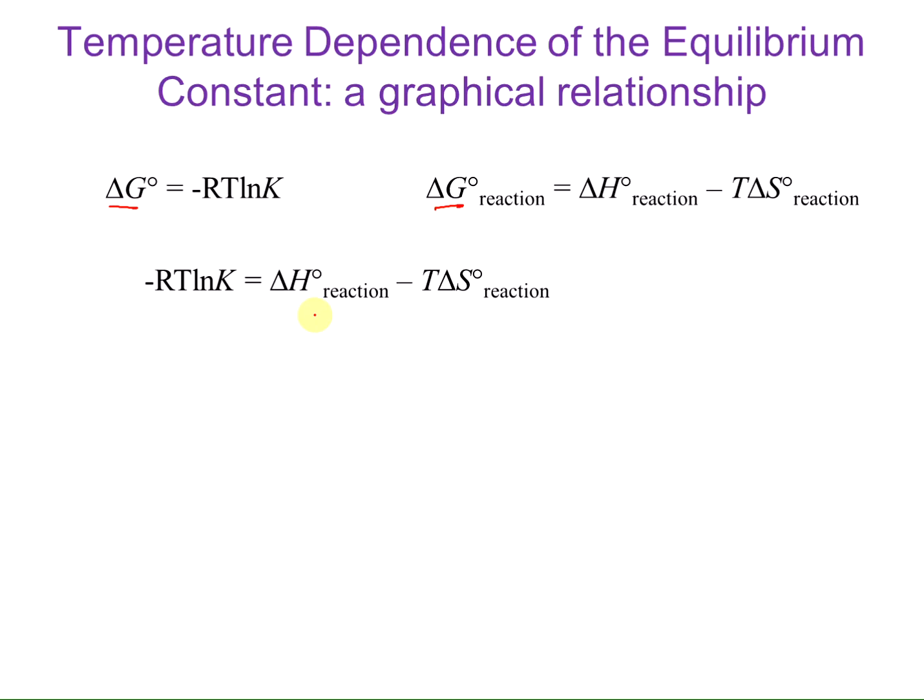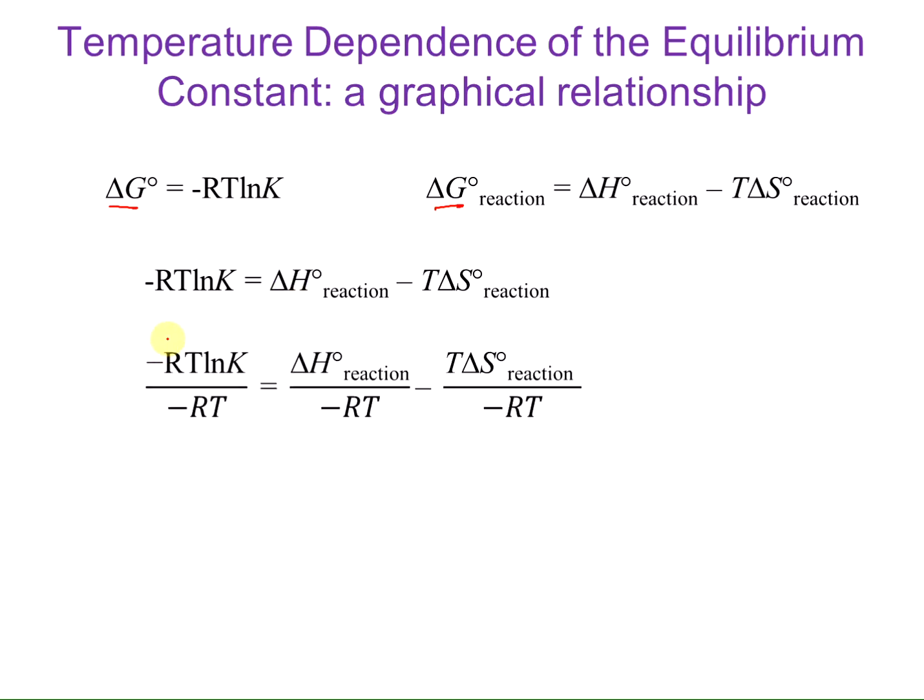Now if I divide both sides through by negative RT, my temperatures cancel out, and I can get the equation in the form of ln of K equals negative delta H over R times the inverse of temperature plus delta S over R.